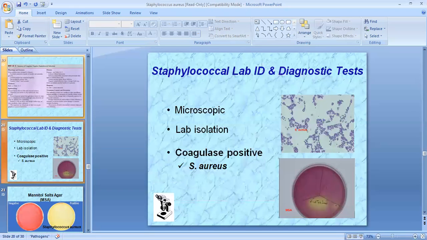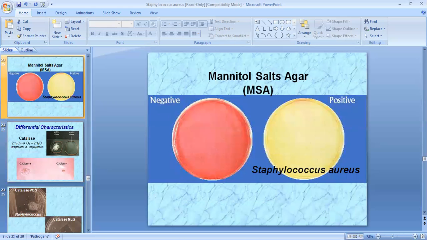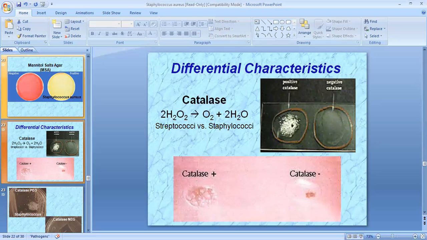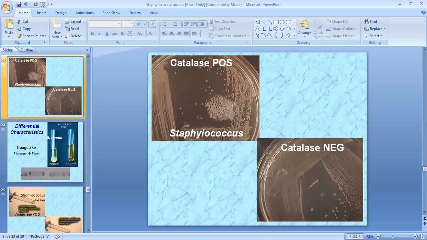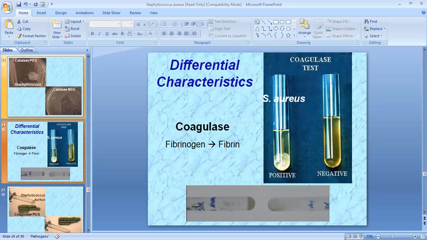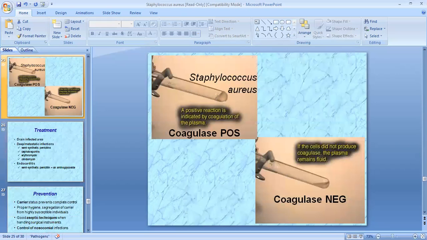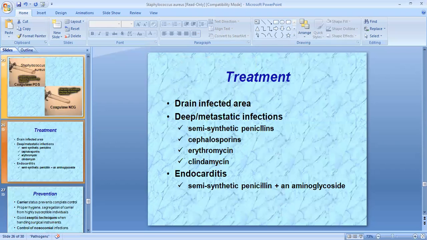On lab diagnosis: microscopy and lab isolation. Coagulase is positive in Staphylococcus aureus. Mannitol salt agar is positive for Staphylococcus aureus, while other species are negative. These biochemical reactions are used to differentiate Staphylococcus aureus from the other Staphylococci. It is catalase positive, others are negative. You can see the pictures. Now coagulase converts fibrinogen into fibrin. So Staphylococcus aureus is coagulase positive, others are negative. These are the investigations through which we can differentiate.